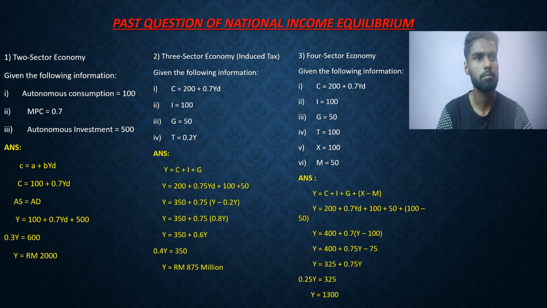And the last question is the four-sector economy. The question gives the following information: one, C = 200 + 0.7Yd; two, I is equal to